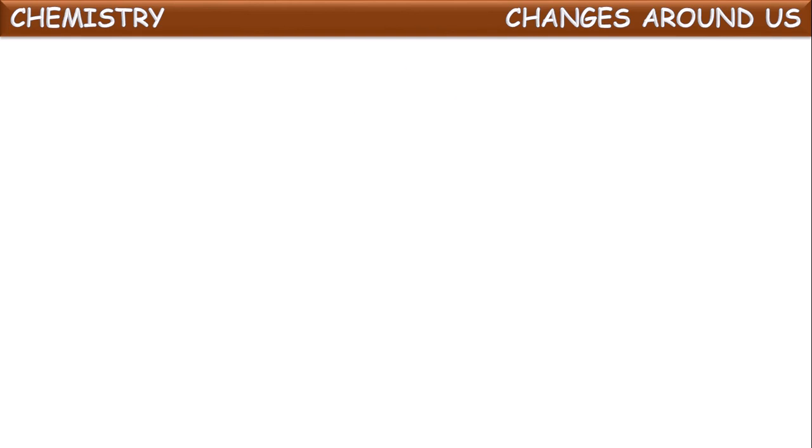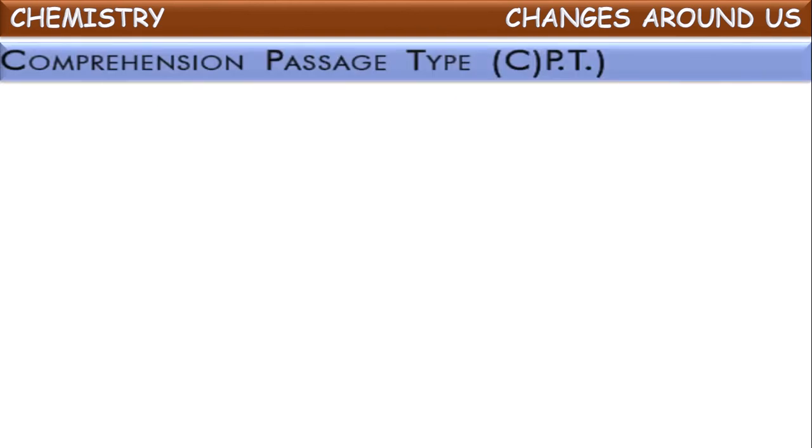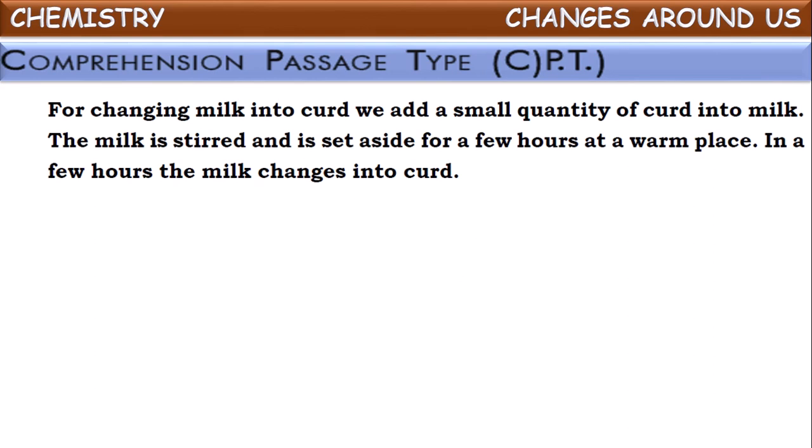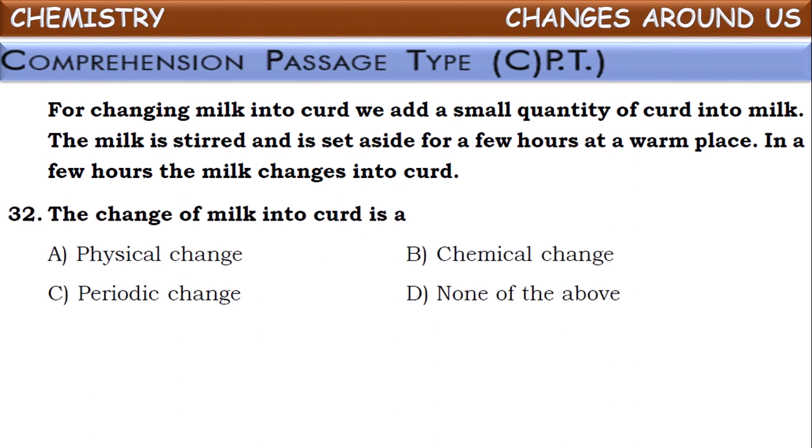Okay. Next one. Now let us see comprehension passage type questions. See the passage first. For changing milk into curd, we add a small quantity of curd to milk. The milk is stirred and it is set aside for a few hours at a warm place. In a few hours, the milk changes into curd, isn't it? This is the process of making curd from milk.